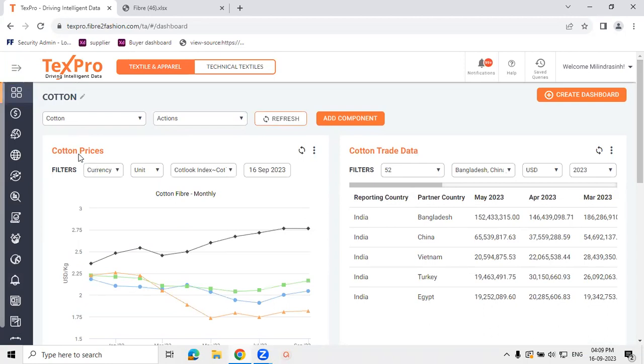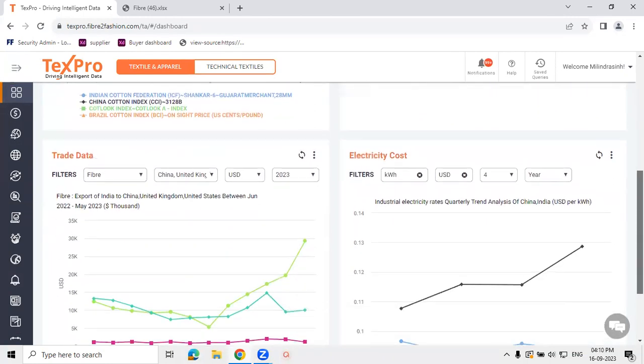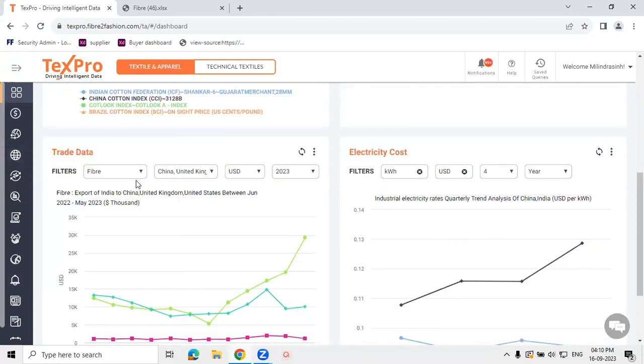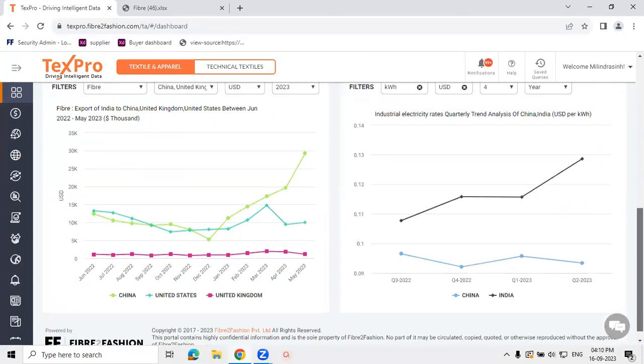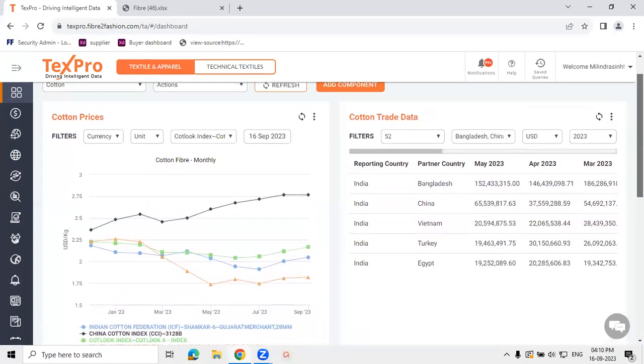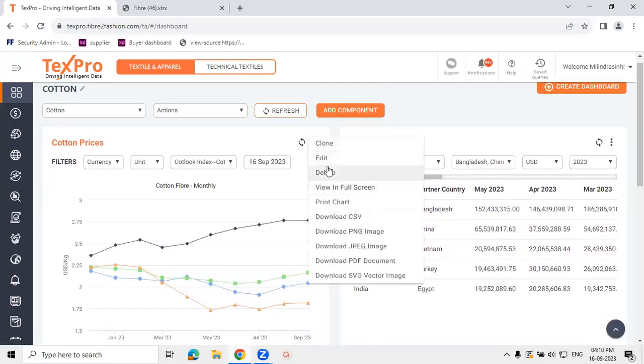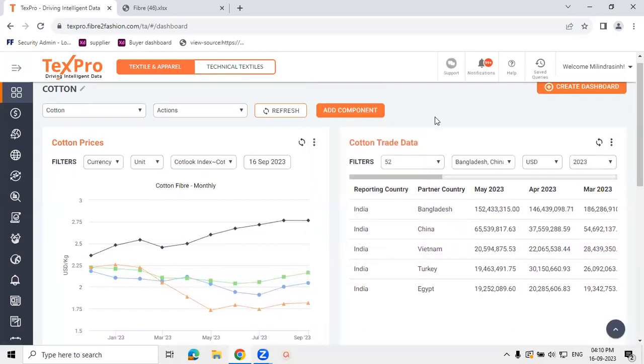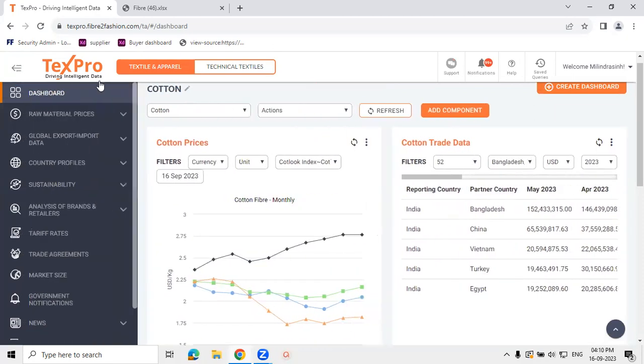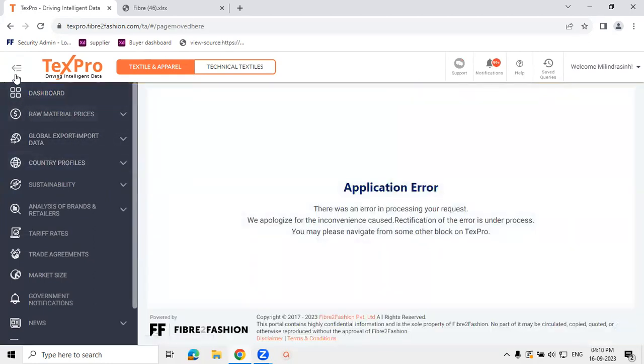So you can see we have taken cotton prices from raw material prices, cotton trade data from export import data. We have taken electricity cost from country profile and trade data again from the trade data. So we have created a single dashboard which covers all the 4 screens in a single view. These dashboards are downloadable. You can download the component, you can edit it, you can create dashboards, you can share this dashboard with other users also. At the moment, we are giving this dashboard functionality for raw material price, export import data, and country profile module.